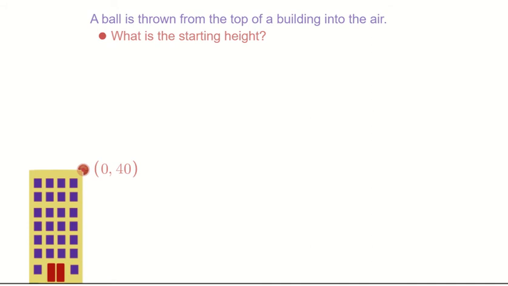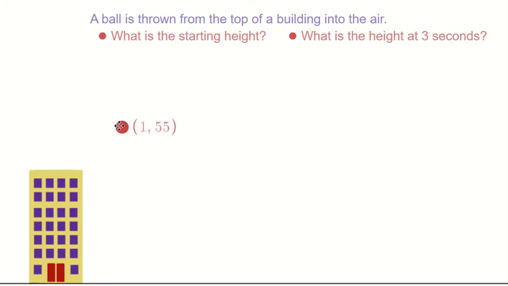We could also maybe want to know the height of the ball at exactly 3 seconds. And the ball would fly, and eventually it would reach 3 seconds, and our measurements would tell us that at 3 seconds, the ball has a height of 55 meters.